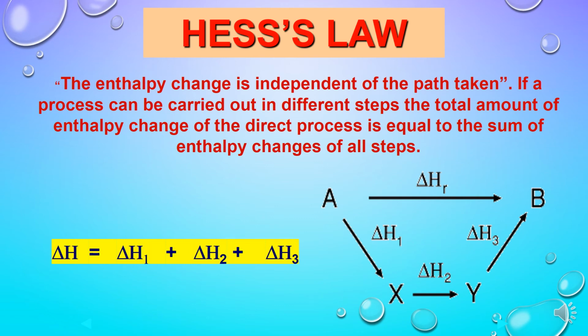For example, here we can see if A is converted into B in a direct process and the enthalpy change is equal to delta H, then if the same process is carried out in small steps, from A to X and then X to Y and then finally Y to B. Here X and Y can be considered as intermediate products. So finally to obtain B, if we are having 3 steps here, the sum of all these enthalpy changes taking place in these 3 steps will be equal to delta H. So this is Hess law, which is actually based on the principle of state function.